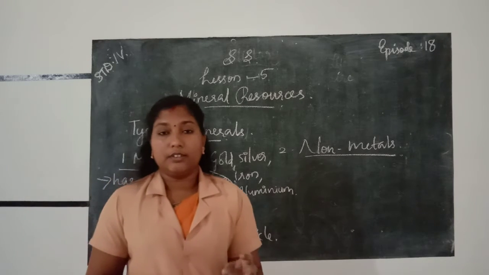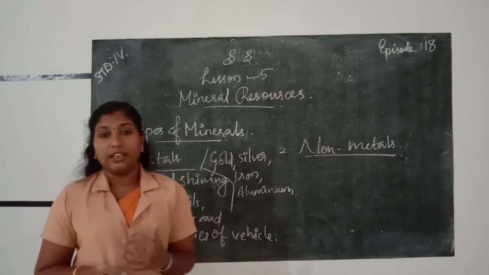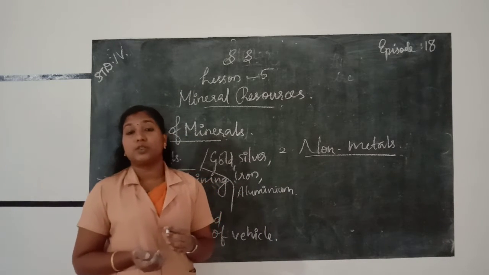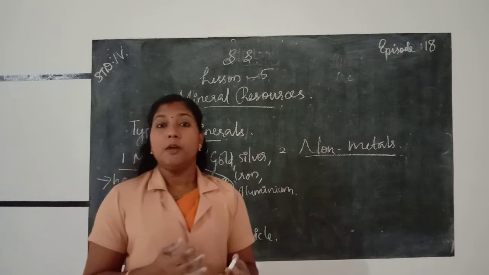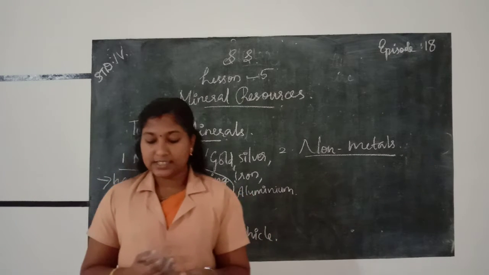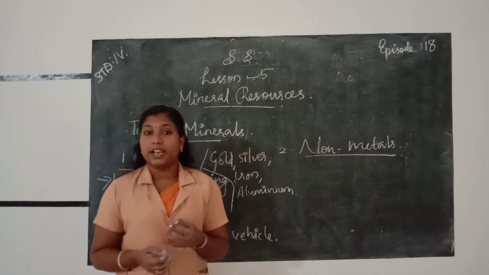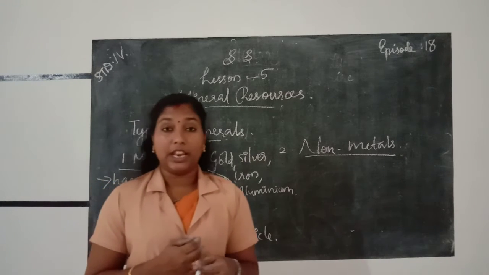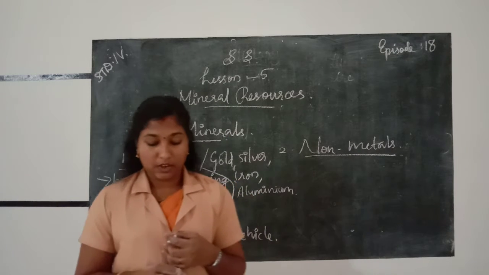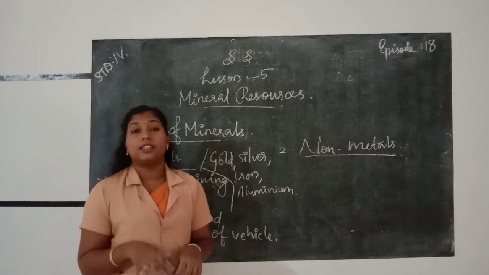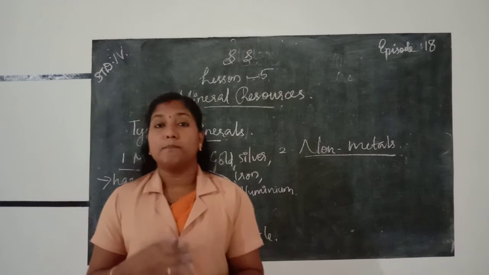Then we learn how we get minerals. We get minerals through a process called mining. Mining is the process of taking out minerals from the earth. This is done by digging tunnels or shafts called mines.